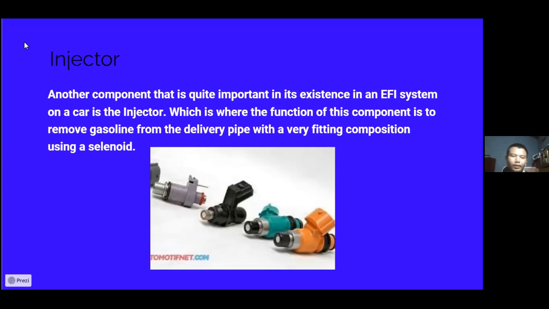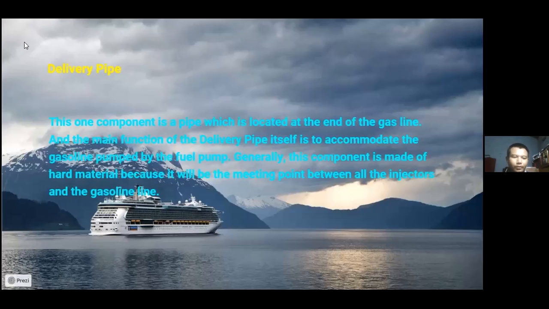Next, my friend Wisnu. Delivery pipe. This component is located at the end of the gasoline line and the main function of the delivery pipe is to accommodate the gasoline pumped by the fuel pump.